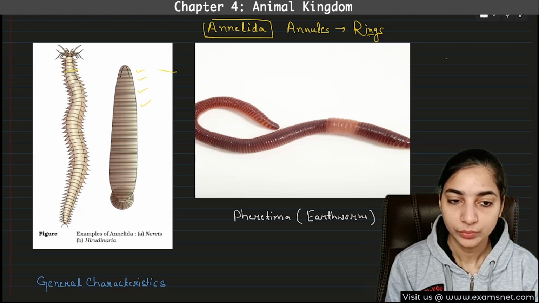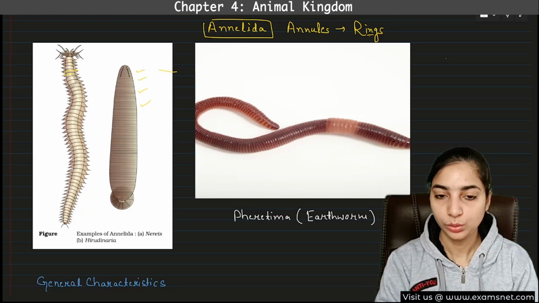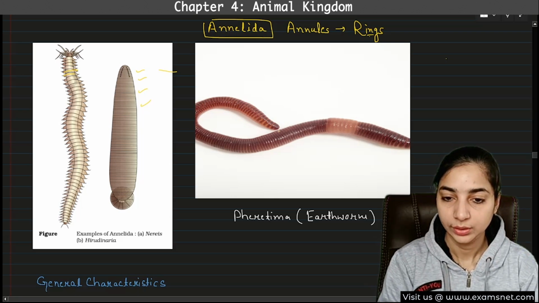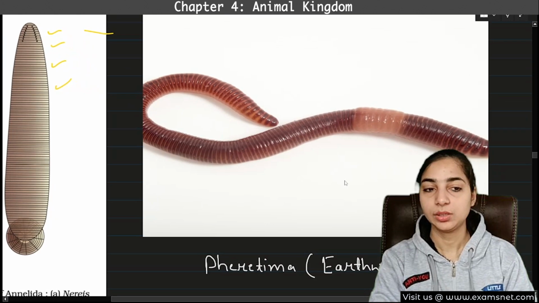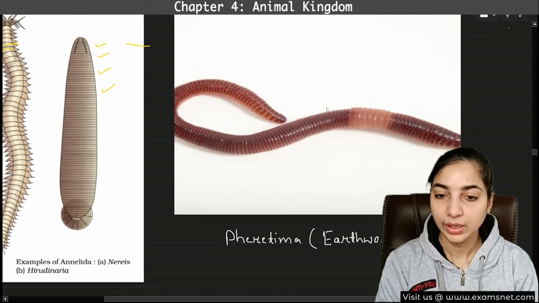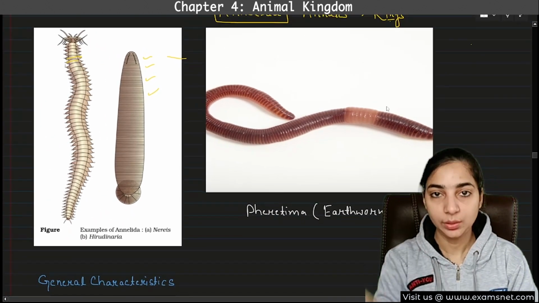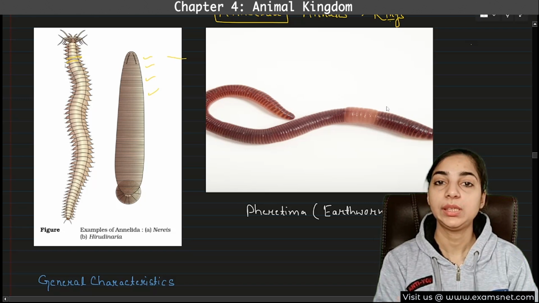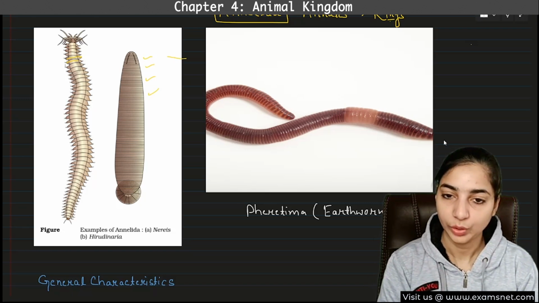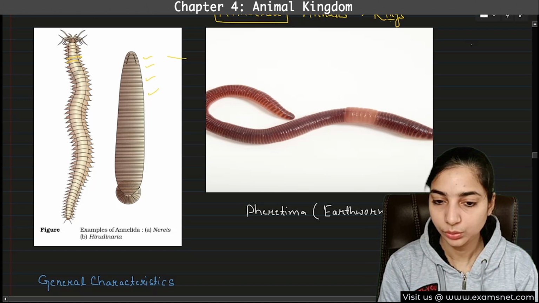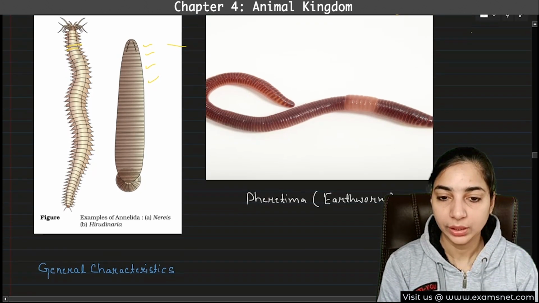In Nereis also it is clearly visible, in earthworm also. If you want I can just zoom, have a look. Can you see this ring-like structure all over the body? So yes, they have ring-like structures on their body surface. Therefore, these are known as Annelida because they have annules, that means rings. I hope that you understood this.